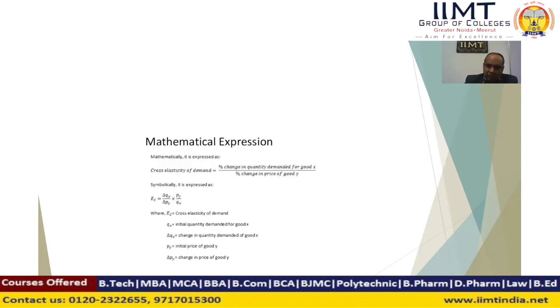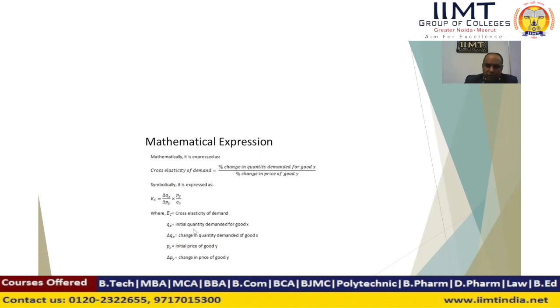In other words, the mathematical expression of cross elasticity is the percentage change in quantity demanded for good X divided by the percentage change in the price of good Y. If the price of good Y changes, then the change in demand for commodity X gives the cross elasticity of demand. EC equals delta QX by delta PY into PY by QX. EC is the cross elasticity of demand.